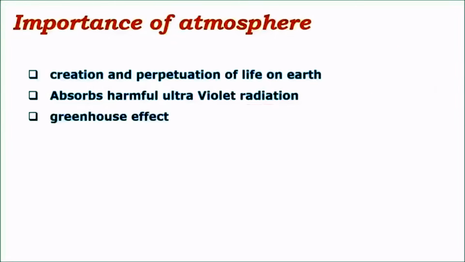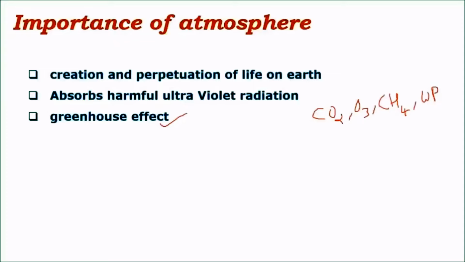And the other important concept is called the greenhouse effect. Greenhouse effect is a heat trapping effect where heat trapping gases like carbon dioxide, that is CO2, ozone, O3, methane, CH4, and mostly water vapor, are important heat trapping gases which are present in atmosphere, and most of these gases are present mainly in the bottom layers of atmosphere like in troposphere and stratosphere, and these layers are very important in maintaining constant temperatures on Earth.